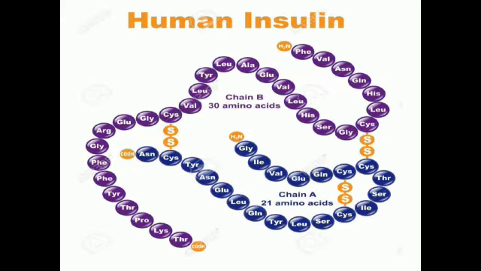Here you can see this particular disulfide linkage is interchain between chain A and chain B, and this one is the intrachain. So this disulfide linkage gives the ultimate configuration of the insulin molecule.